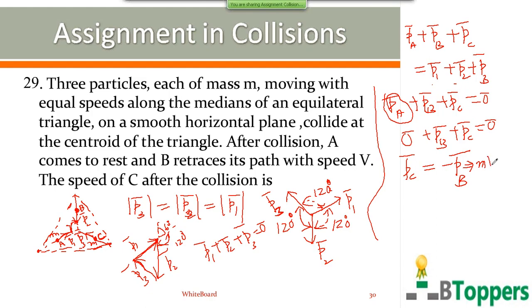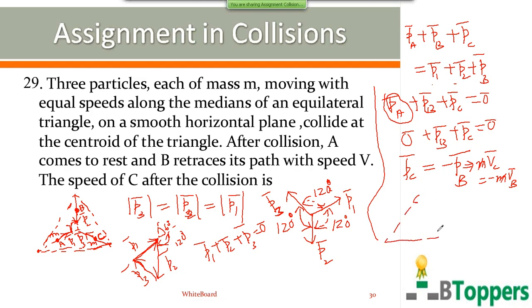The momentum of C you can write as mass of C into velocity of C. The momentum of B you can write as mass of B into velocity of B. Masses are equal. That means at the instant just after collision, the particle C will be moving with the same magnitude of velocity as the particle B, but in opposite direction.